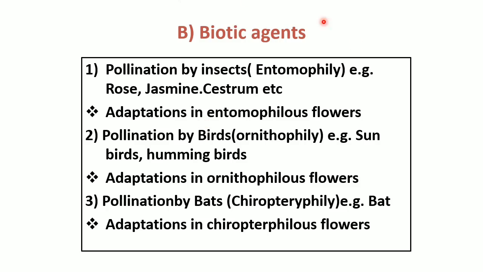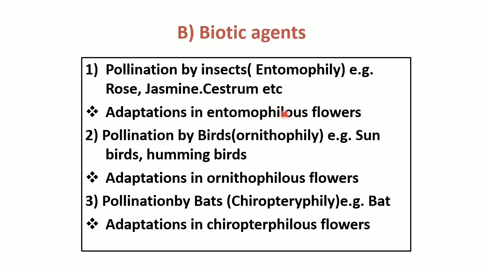And now examples of these entomophilous flowers are here. For example, corona in passion flower, calotropis, petaloid bract in bougainvillea are examples of such flowers.